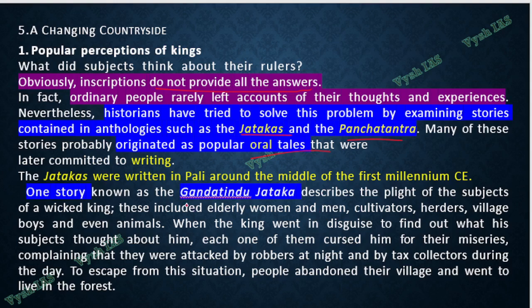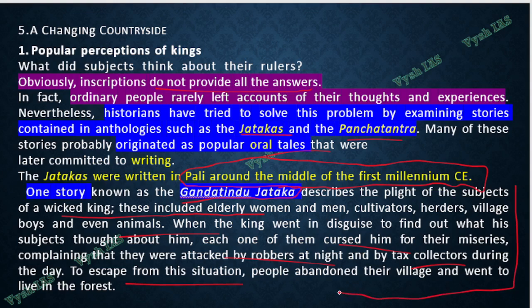So here there is an example given, Gandhantindu Jataka. Okay, this is again in Pali language, written in the middle of the 1st millennium CE. Here they are writing about a wicked king who used to torture his subjects, including women and farmers and animals and everything, and people are not happy with him. A lot of cursing, a lot of robbery. These are just stories. UPSC won't ask you these stories, but the Jataka used to be such a detailed story that you get an impression about that place: how was the king there, how were the people there, what were the resources there.